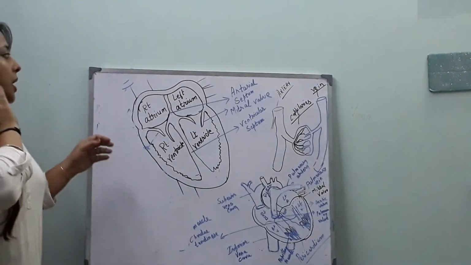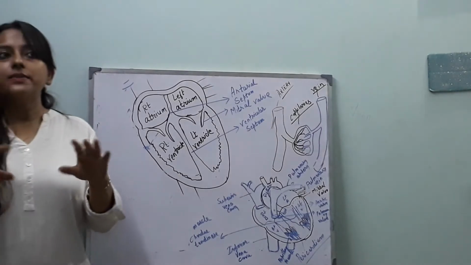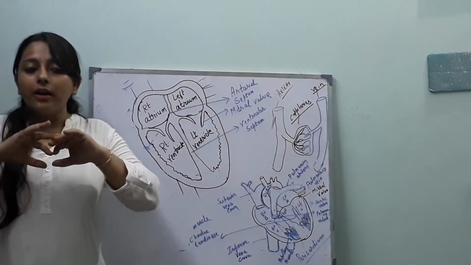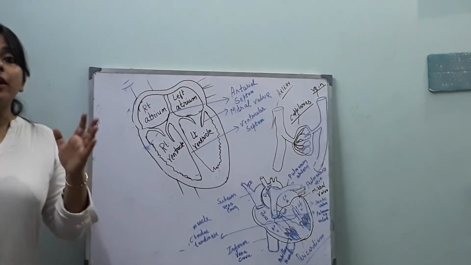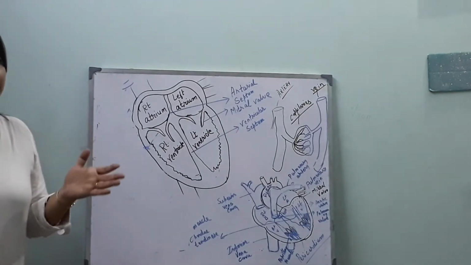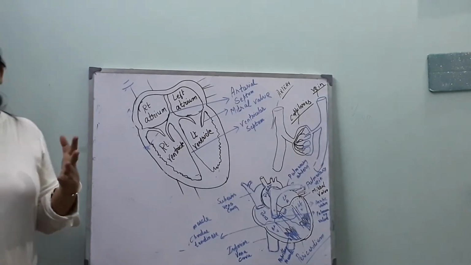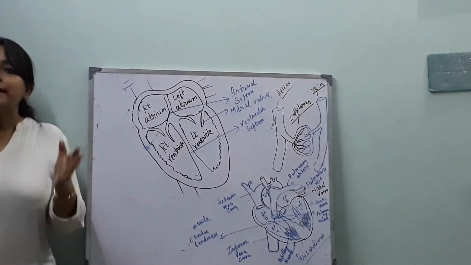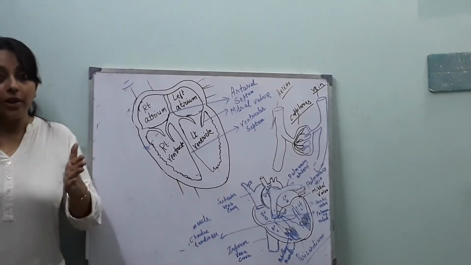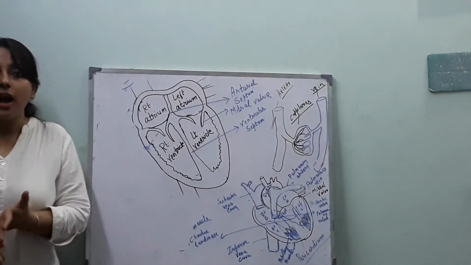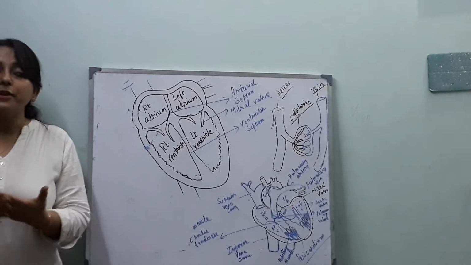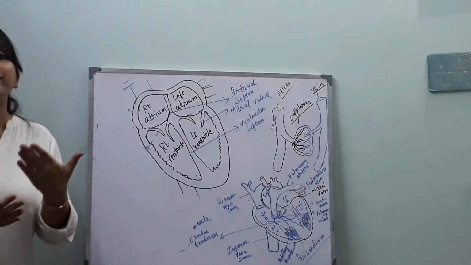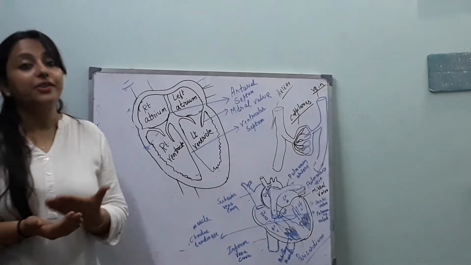Now, our heart, the human heart, is a well-defined, specified four-chambered heart, and it is covered by a very important covering called the pericardium. Why the pericardium? The pericardium protects the heart from any outer jar. It covers the heart, and the pericardium is a two-layered structure. Between the two layers of the pericardium, there is a fluid present. This is called pericardial fluid.